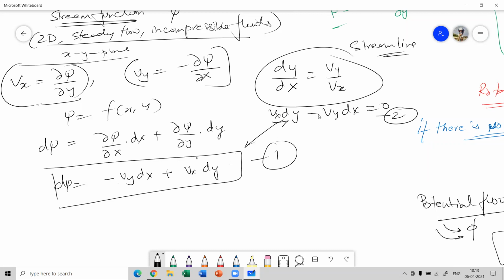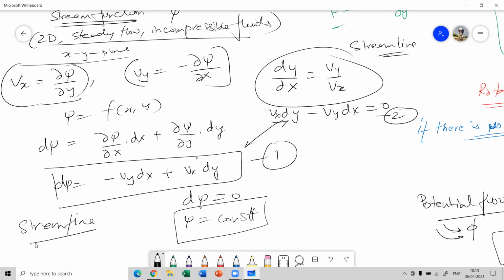So if you compare equation 1 and 2, what do you get? We get that d psi is equal to 0. So this means psi is constant. That means along any given streamline, the stream function is constant and it can be represented by any numerical value.